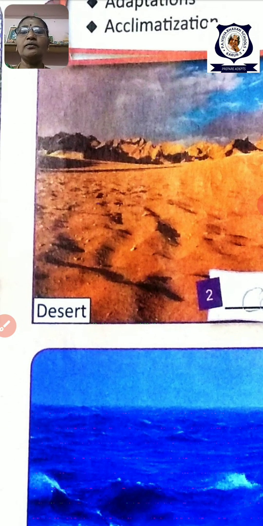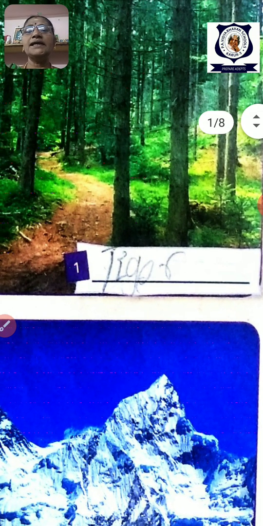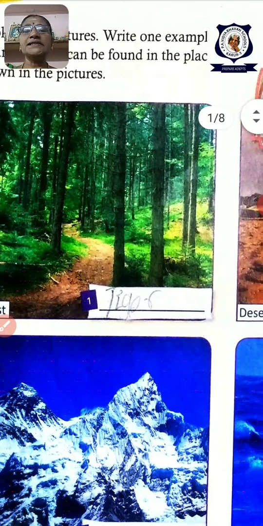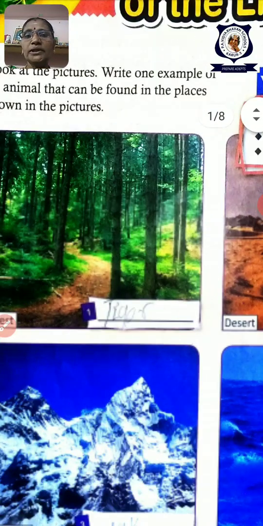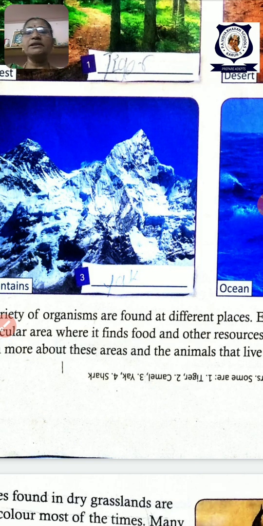Now we are going to see about the desert adaptation. Desert adaptation means how the desert living animals adapt themselves to the surroundings. That is the desert adaptation.